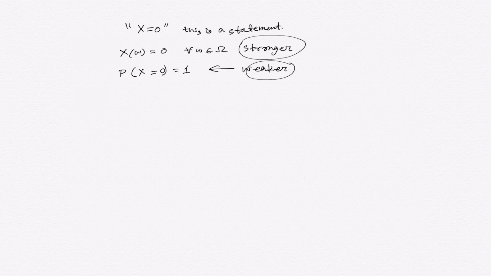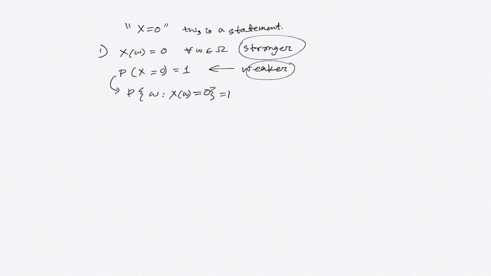That means the probability of the set of all omegas such that X of omega is equal to 0 is 1. This situation is weaker than the first situation.